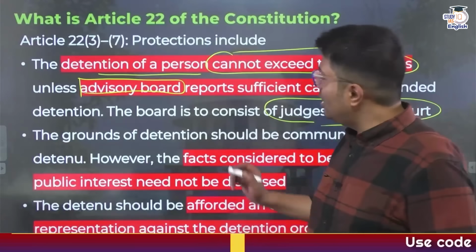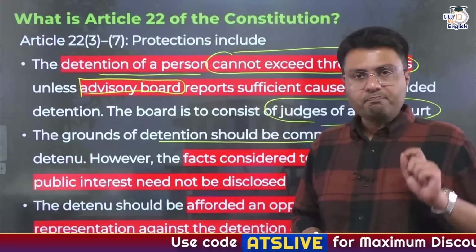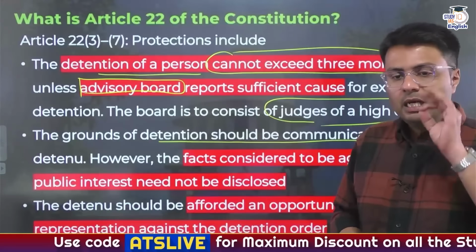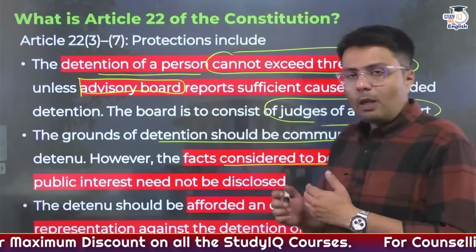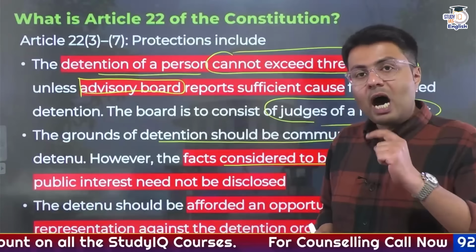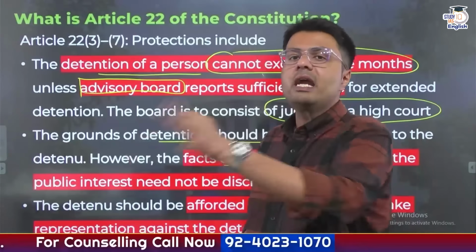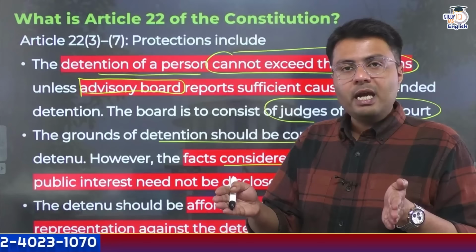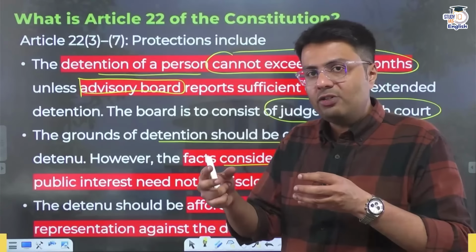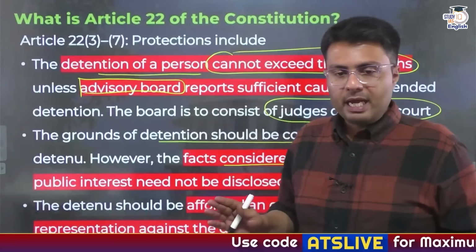Similarly, the grounds of detention need to be communicated to the person who has been detained. But there are certain exemptions. This exemption allows that if making certain facts public would harm the public interest, then you should not communicate the grounds of detention. So normally grounds of detention need to be communicated, but in case those grounds harm public interest in general, then they should not be communicated, right?